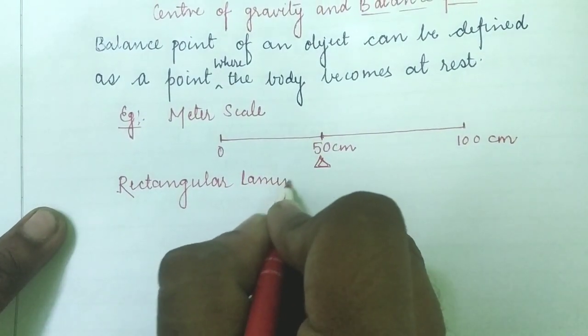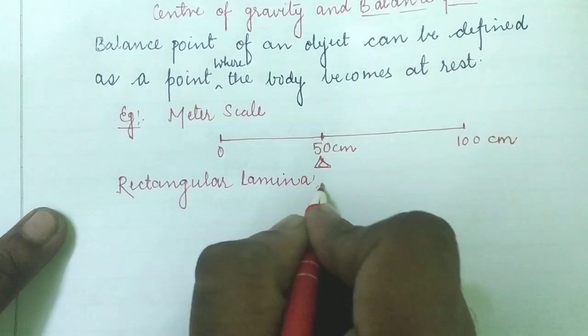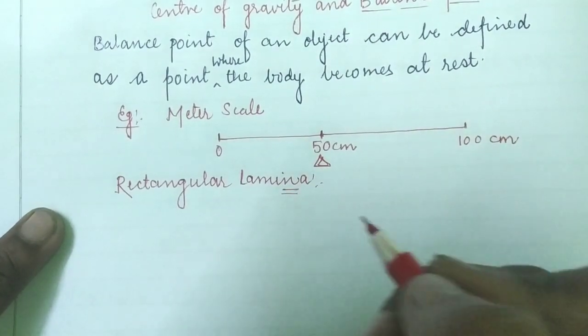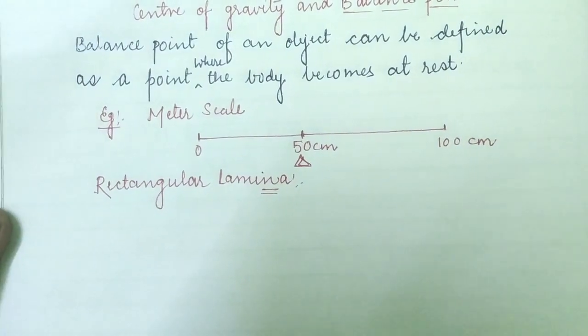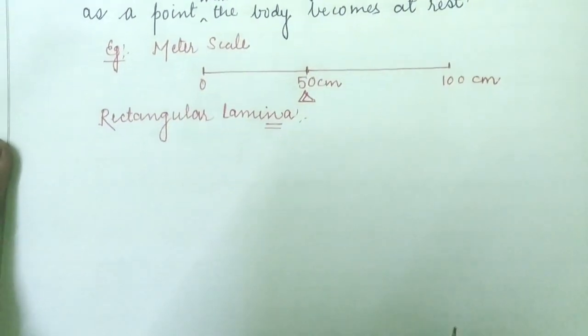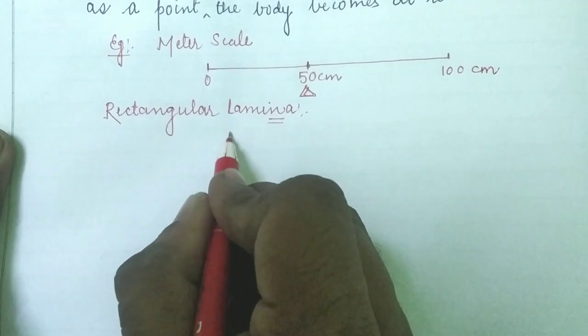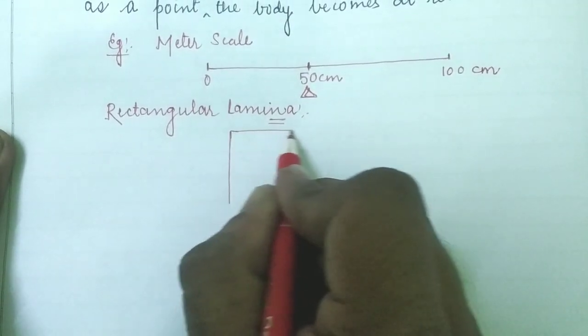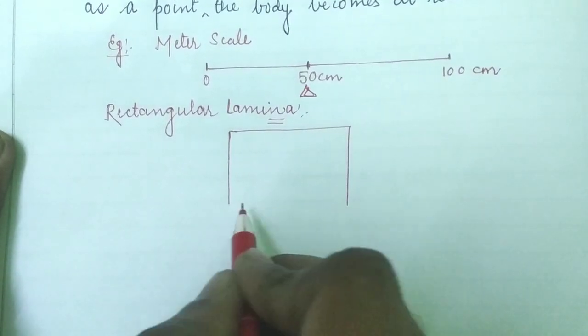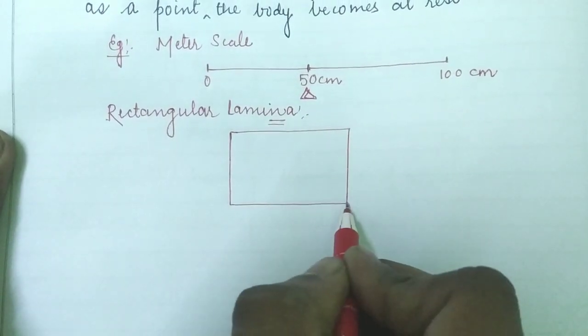Lamina means a thin sheet which has length greater than breadth. So now we are going to take a rectangular lamina. Here I am drawing the rectangular lamina.